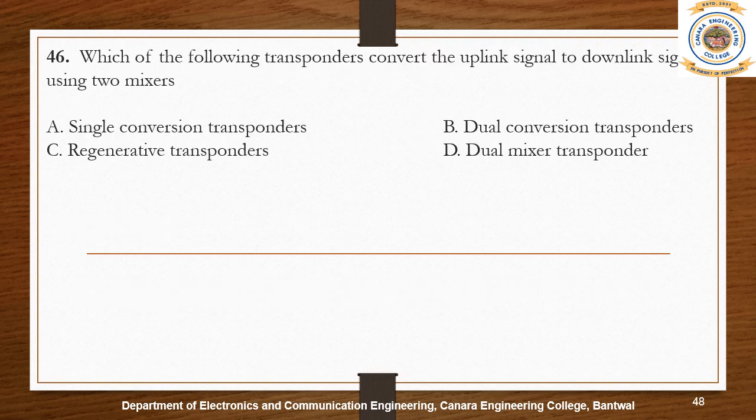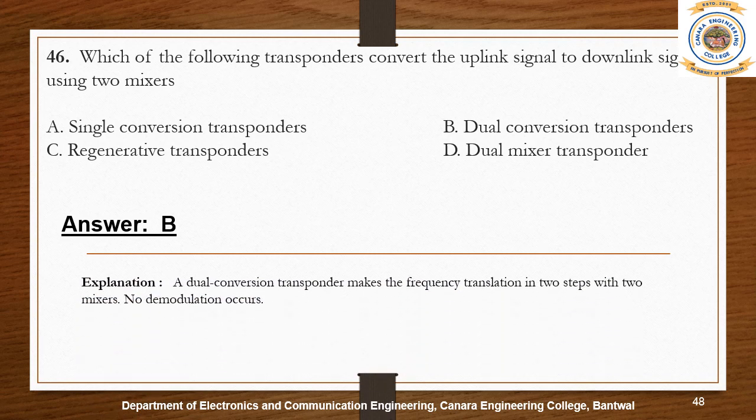A dual conversion transponder converts the uplink signal to the downlink signal in two steps with two mixers. The two steps consist of receiver frequency to lower IF and lower IF to transmitter frequency.